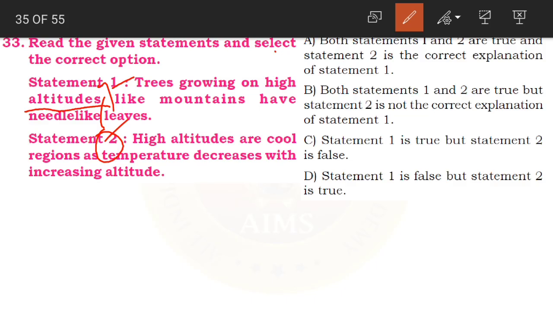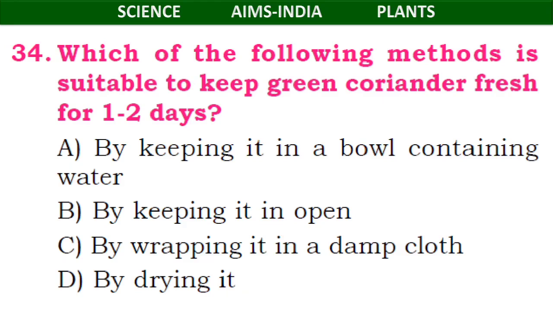So as I explained to you, this is the right option. Okay, I didn't go through the other three options because the A option is the correct one here. As we go high, the temperature decreases, and trees which grow in high altitudes like mountains have needle-like leaves. So this A option is the correct one, children.